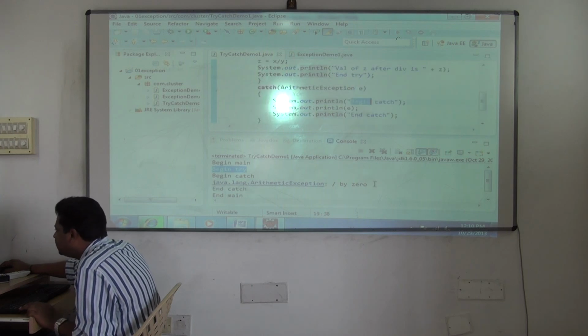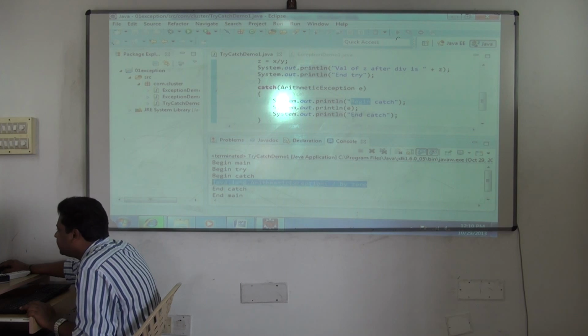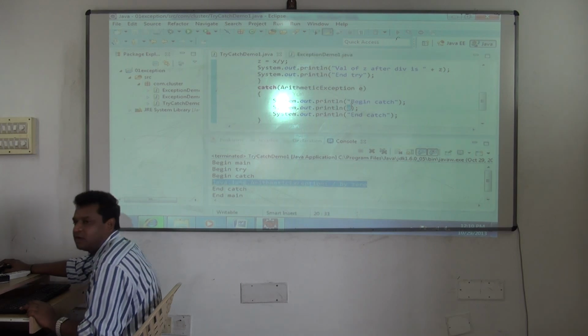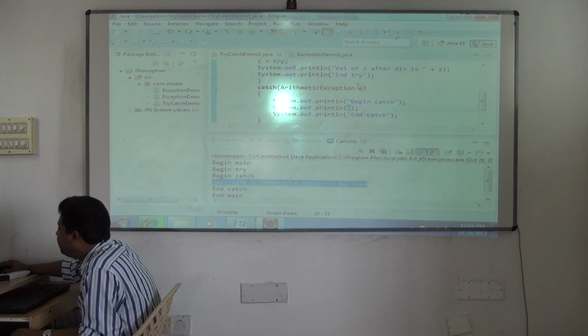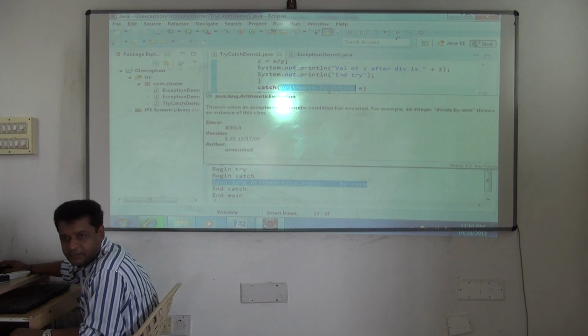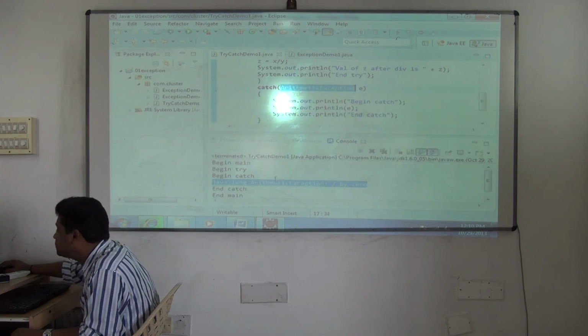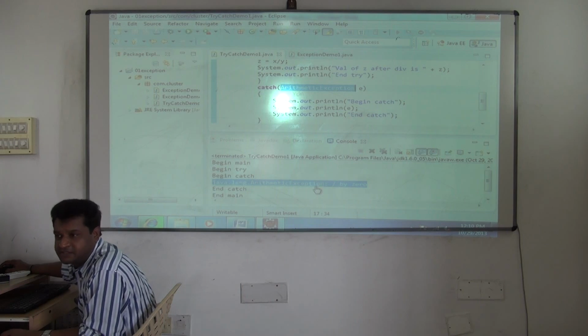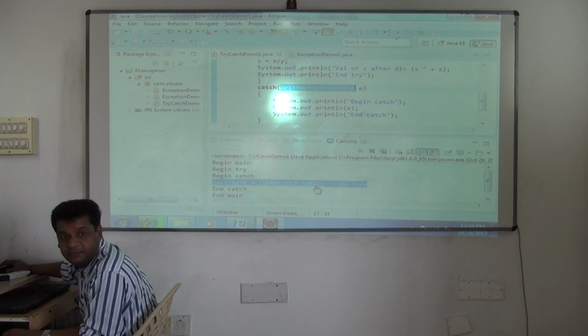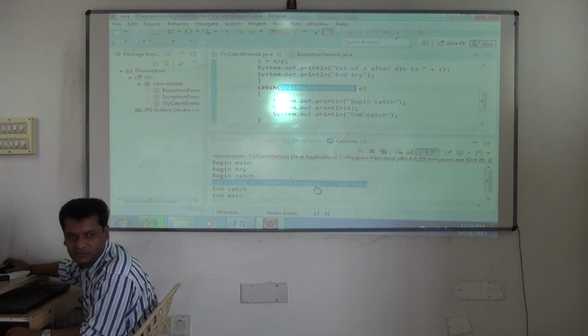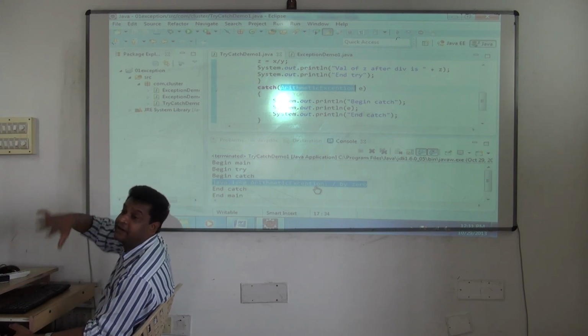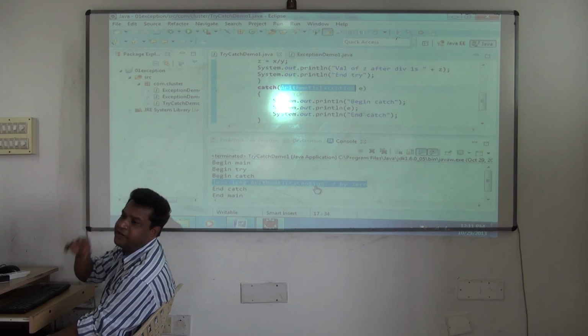And now you check this carefully. SOP e I have printed there. Can you notice that? e is what? e is a variable of type arithmetic exception. So it's printing what? It's not printing the address. It's printing the message. It means again, toString has been overridden in this class also. So in many classes they'll be overriding it. And this class is containing information about the error. The same message was getting displayed where?